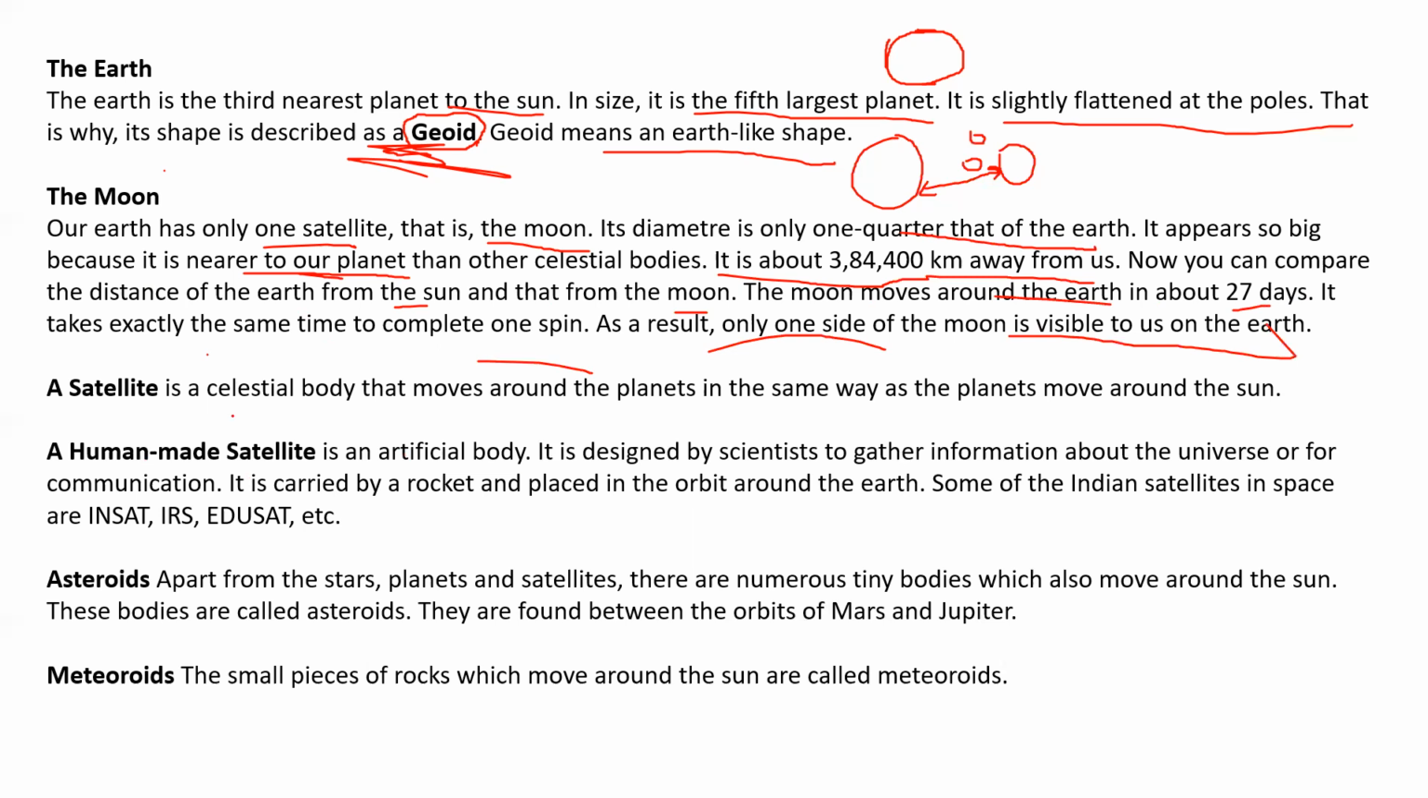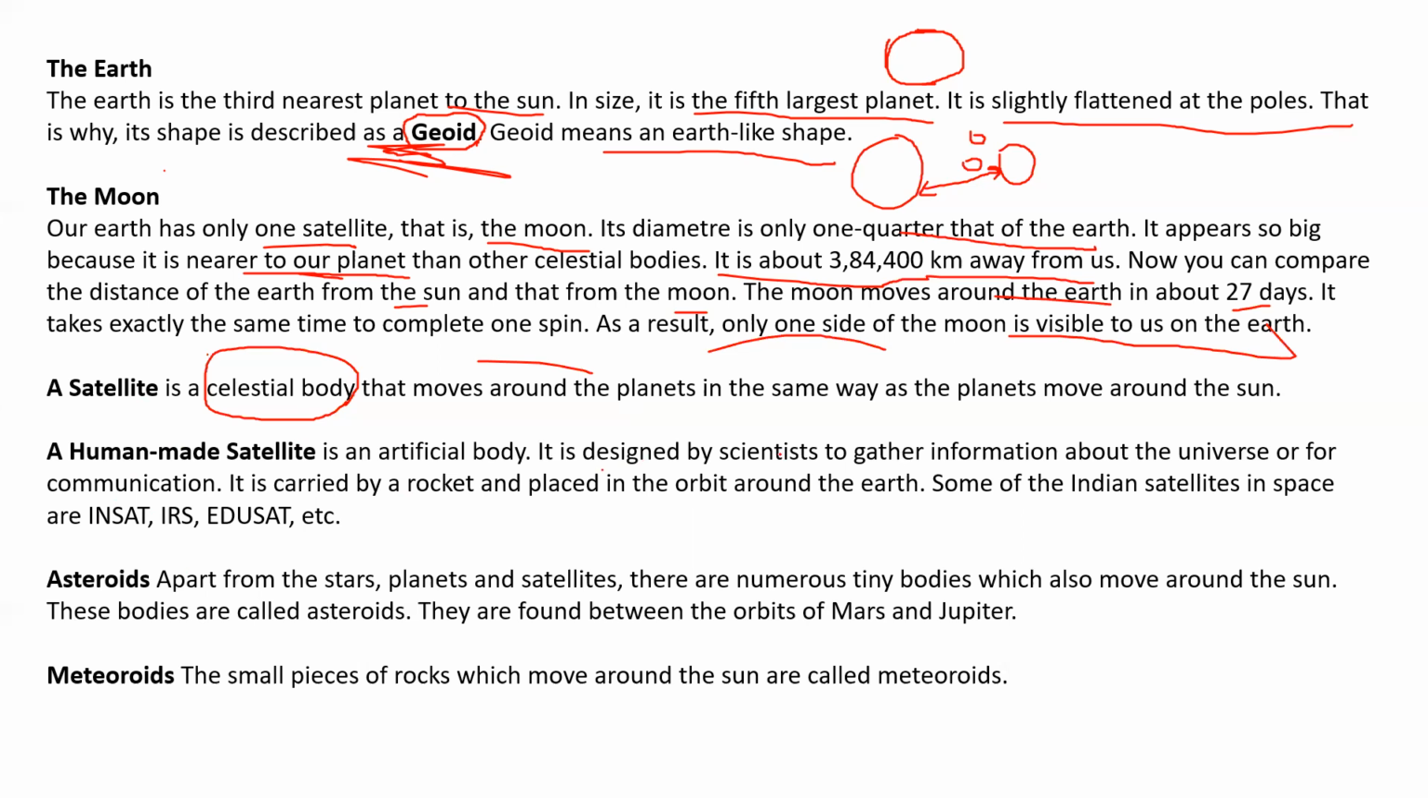Okay. A satellite is a celestial body that moves around the planets in the same way as planets move around the sun. If a celestial body is moving around a planet, then it is known as a satellite of that planet. In the same way, planets are those that revolve around the sun, that revolves around the star. A human-made satellite is an artificial body.